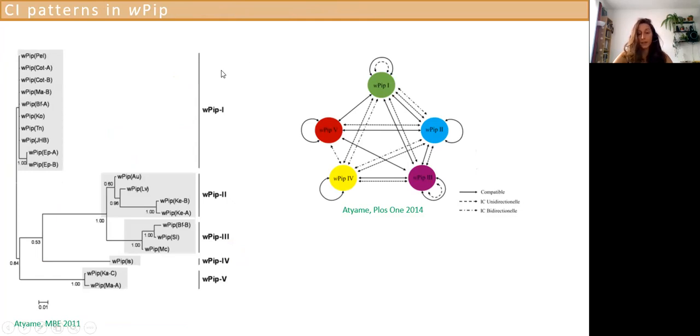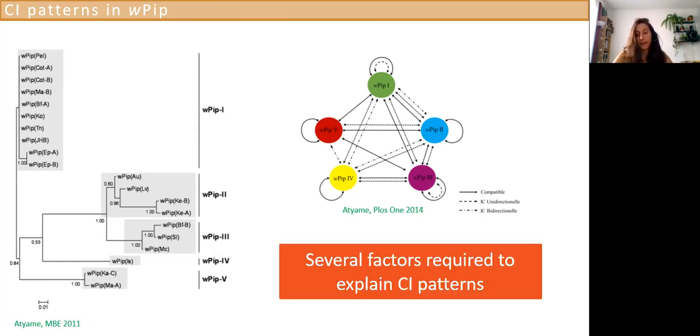So the main idea is that there's been 5 groups of wPip described so far that have been named wPip1 to wPip5. And if you cross hosts infected by wPip from a given group, most of those crosses will be compatible. While if you cross individuals infected by wPip from different groups, in most cases, it will be incompatible. So that led to the conclusion that several factors are required to explain such complex CI patterns.